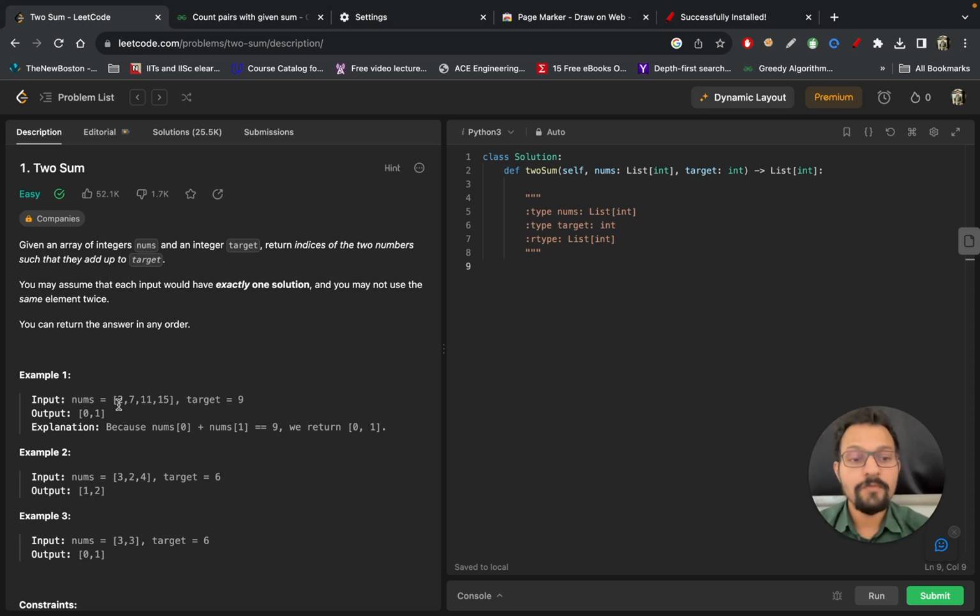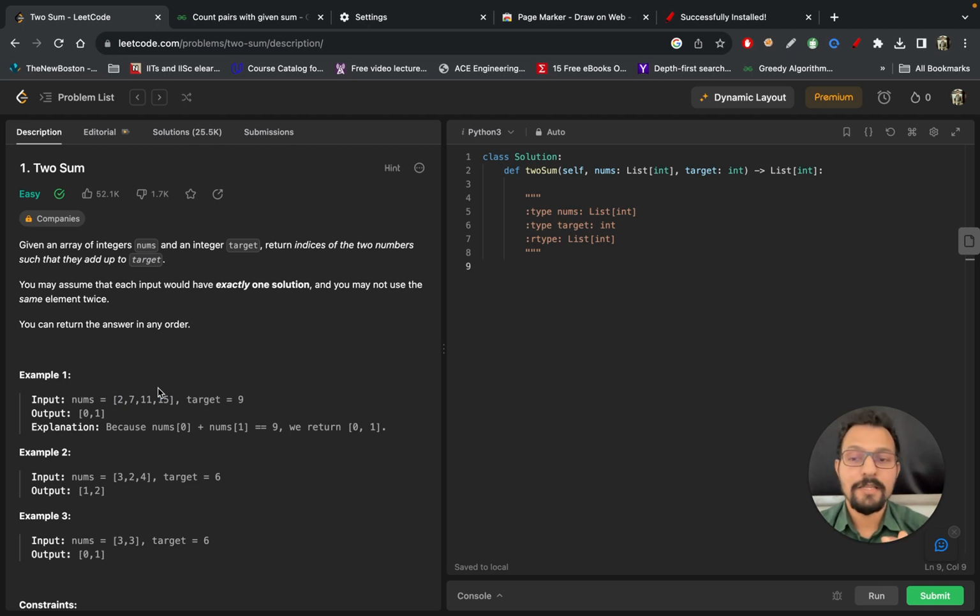So one way to optimize this is very clear. If you somehow know whether 7 exists in my data or not, fast, not in order n, then definitely that is an optimization. So that's where HashMap comes into the picture. HashMap will help you find some element from a data set in order 1. That's why we will use HashMap here.